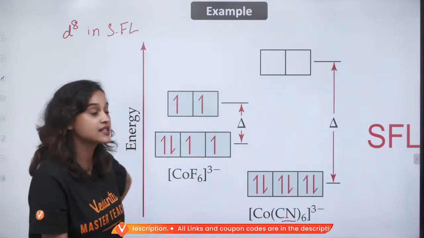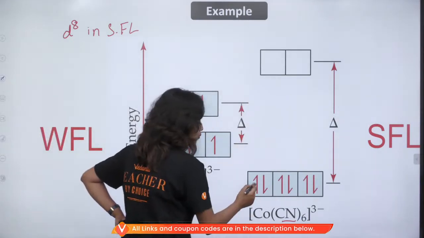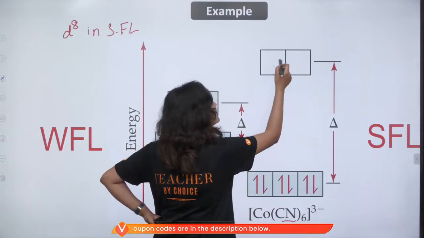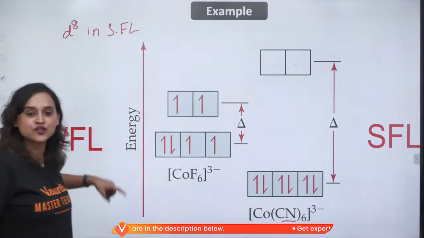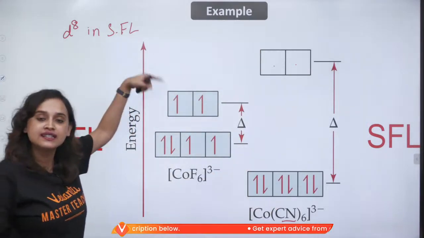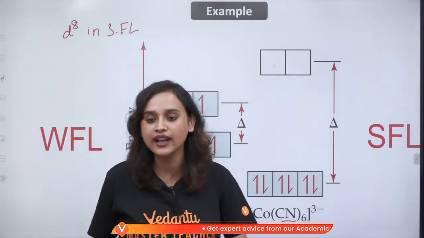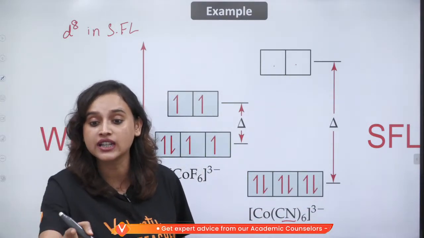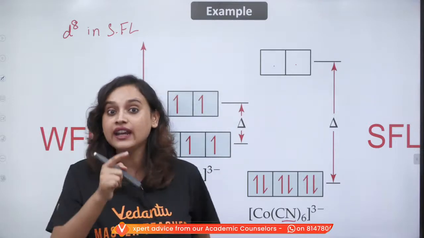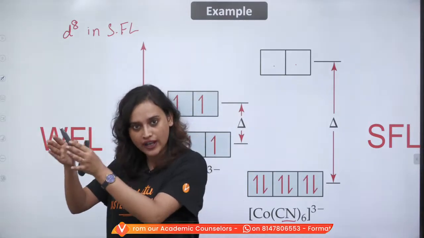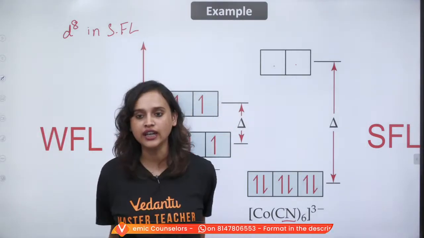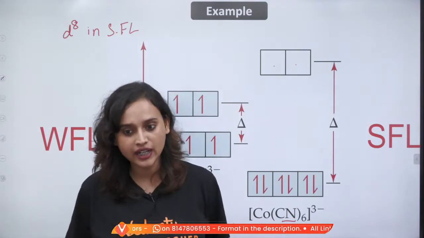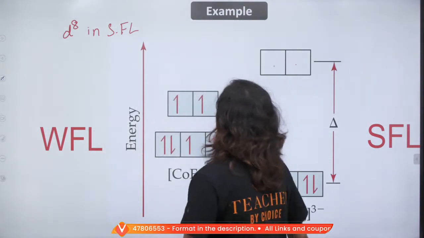Very good, because the splitting energy is so much. So 1, 2, 3, 4, 5, 6, 7, 8. Exactly. So it will be t2g6 eg2. Very good. t2g6 eg2. It's 8, no? 1, 2, 3, 4, 5, 6, 7, 8. Okay? Alright. Got it, everybody? Is this clear? Awesome.